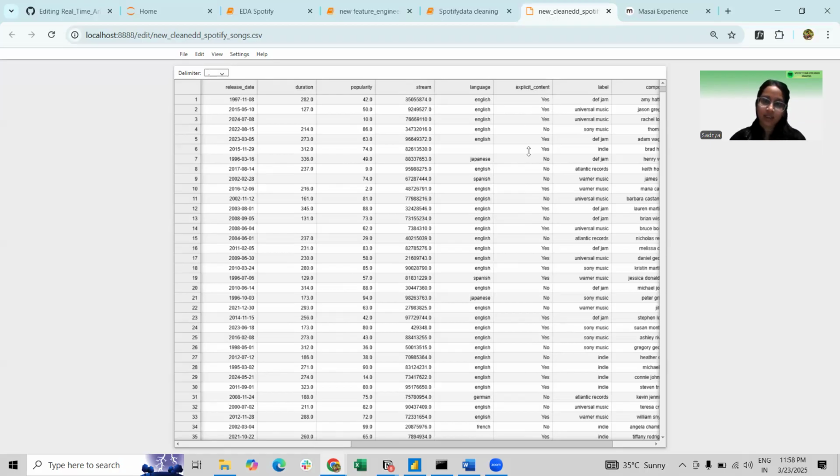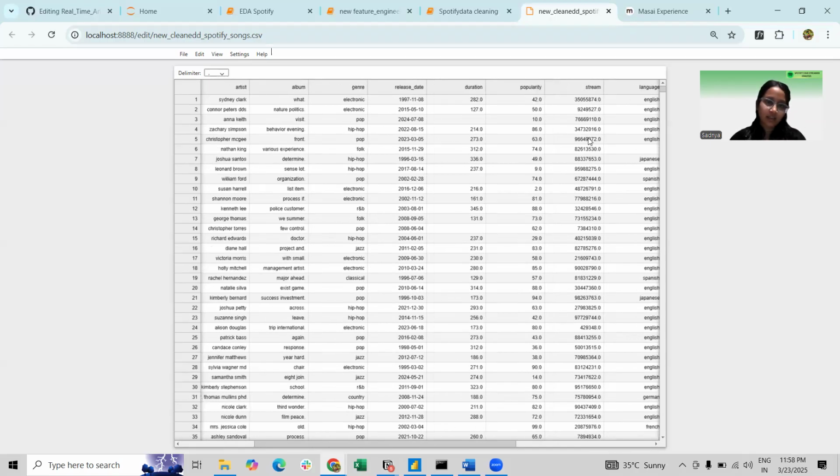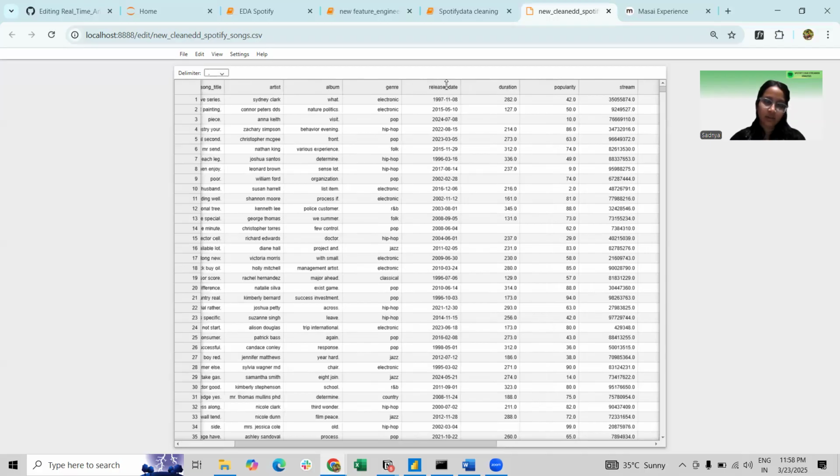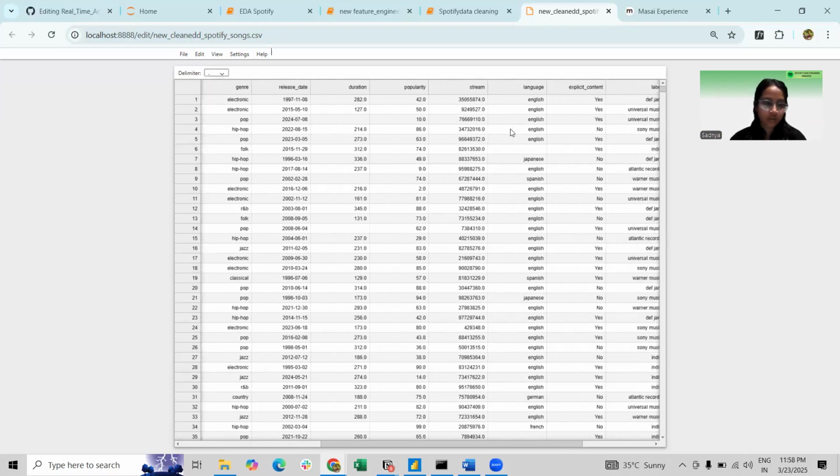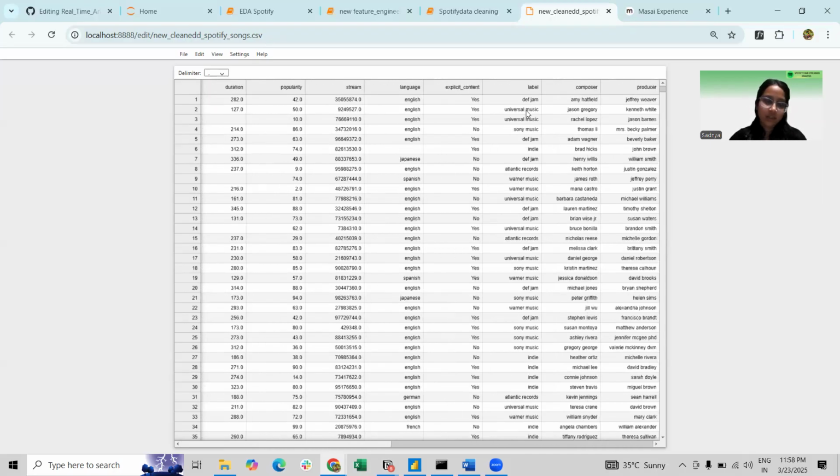Then the release date or release year tells us when the song was released or launched. Then the label is the music company responsible for publishing the song. These columns helped me structure my analysis and define key objectives for data-driven insight.